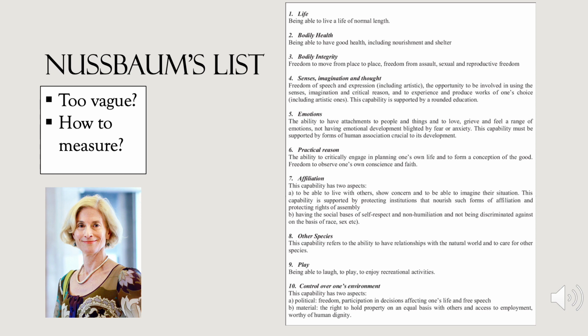However, the capabilities approach does have its disadvantages. Nussbaum, one of the founders of the capabilities approach, created a list of 10 crucial capabilities every person needs to have. However, the measurement of the intangible characteristics in Nussbaum's list can be inaccurate at times. For example, one could say that to measure sense, imagination, or thought, you could look at the percentage of children in school or pre-K in a certain area.